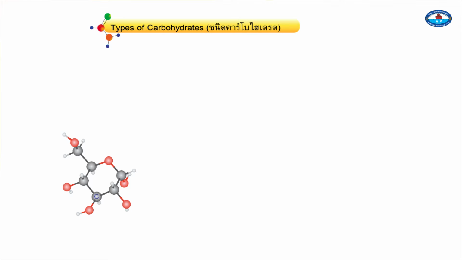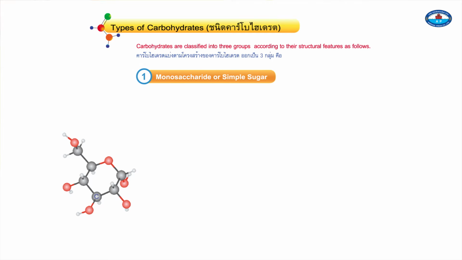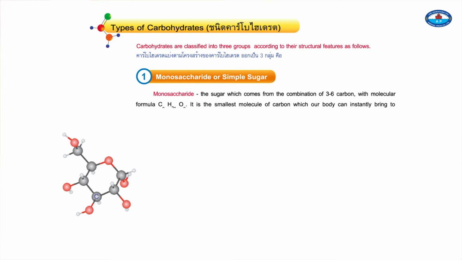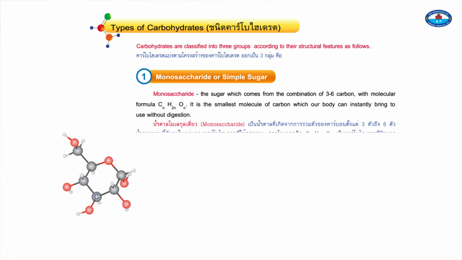Types of carbohydrates. Carbohydrates are classified into 3 groups according to their structural features as follows. 1. Monosaccharide, or simple sugar. Monosaccharides are sugars which have the combination of 3 to 6 carbons with molecular formula CnH2nOn. It is the smallest molecule of carbohydrate our body can instantly use without digestion.